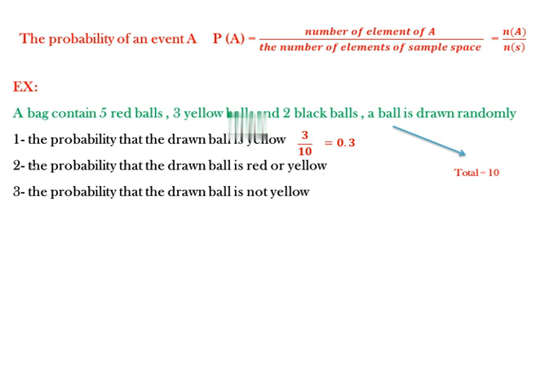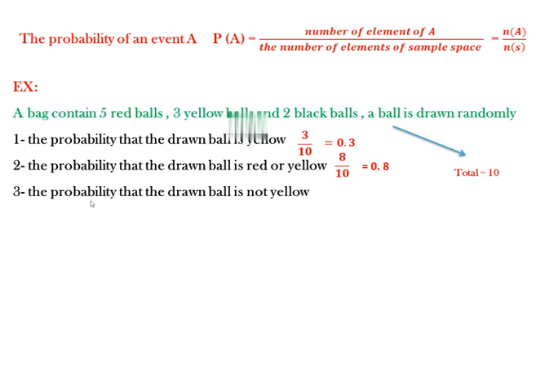Number 2, the probability that the drawn ball is red or yellow. How many chances do we have here to get red or yellow? The number of red and the number of yellow give us the chances to get these balls. Then the probability that one ball is red or yellow is 5 plus 3, which is 8, then 8 over 10. By simplifying, we get 0.8 as a decimal.